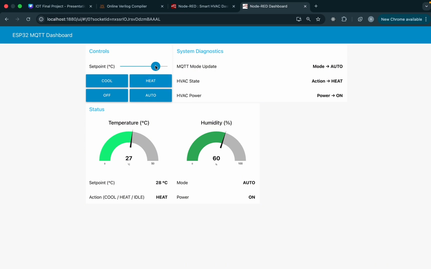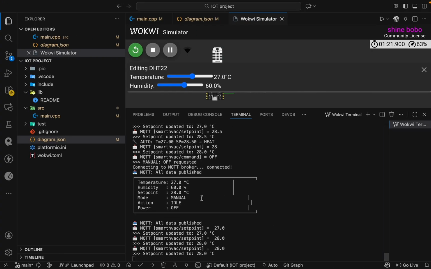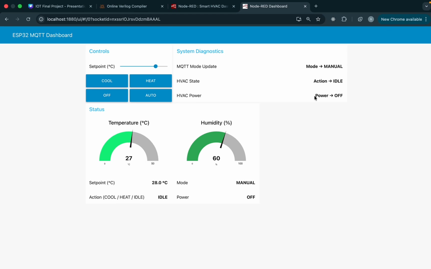This is how we can control our Smart HVAC system, and also we can change the set point. We can control the system manually, like auto and manual mode. Also we can turn the system off if we don't want to use it and just control it outside manually. If we click close, the system will be closed.